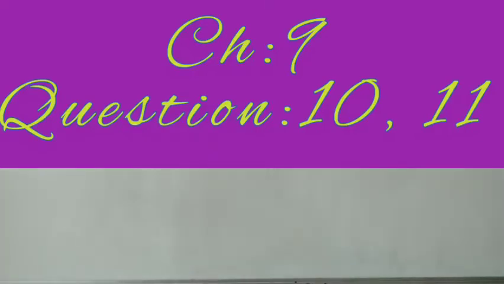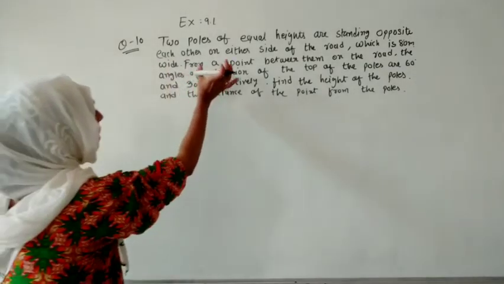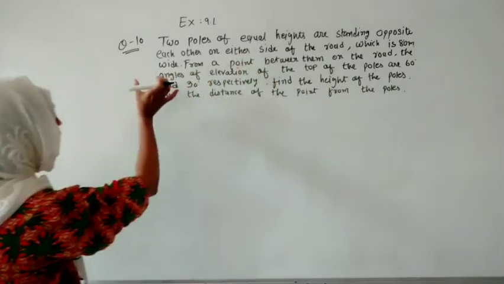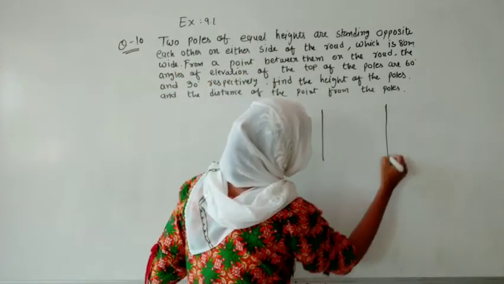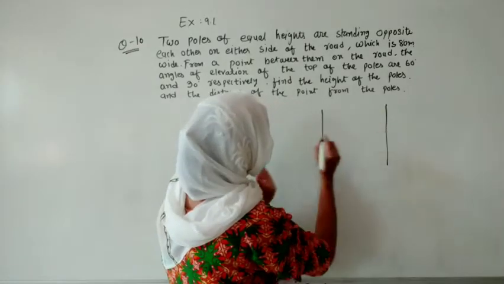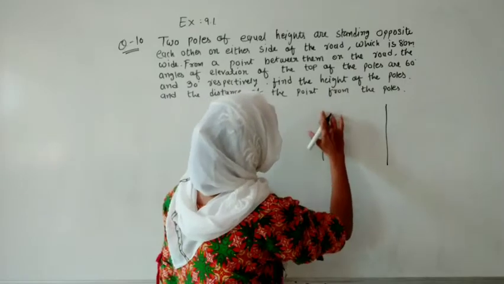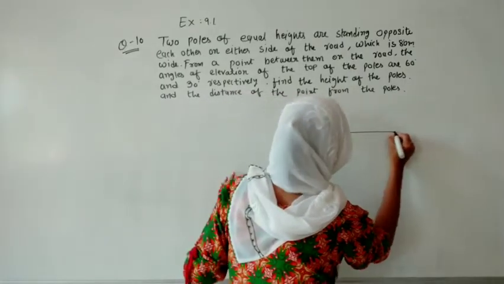Let me read the question. The question is too long. Two poles of equal height are standing opposite to each other on either side of the road, which is 80 meters wide. Just guess that this road is passing over here and some buildings in 3D form are over there, which means we can't draw it in 3D form.